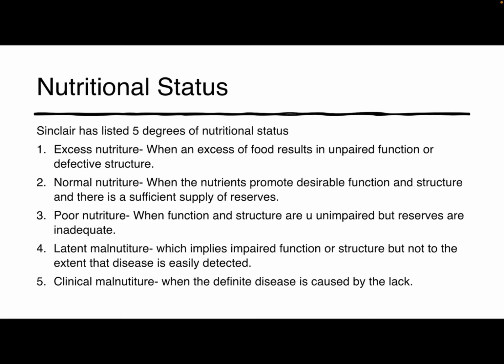Then latent malnutrition, in this functions and structures are impaired but disease is not easily detected. Then clinical malnutrition, which means there is a definite disease caused by the lack. So these are the nutritional status or the nutriture.